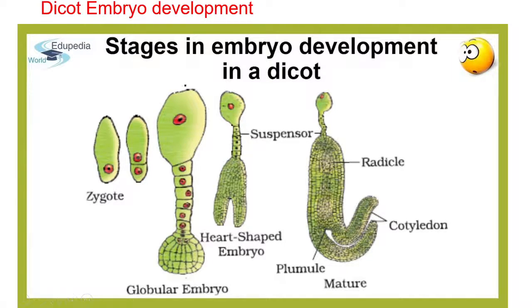Oblique periclinal divisions in each of these cells result in an inner set of cells and an outer set of cells. The daughter cell of the apical cell divides by vertical divisions at right angle to the first division to form a quadrant. A transverse division of quadrants results in the octant, which is arranged in two tiers.